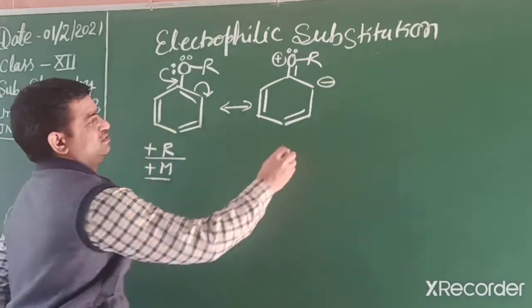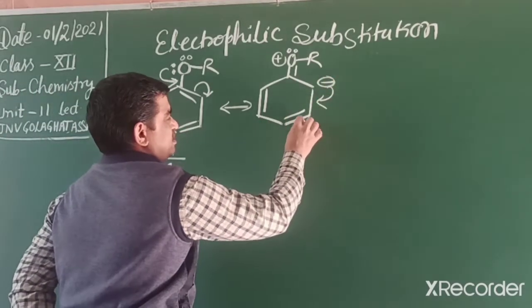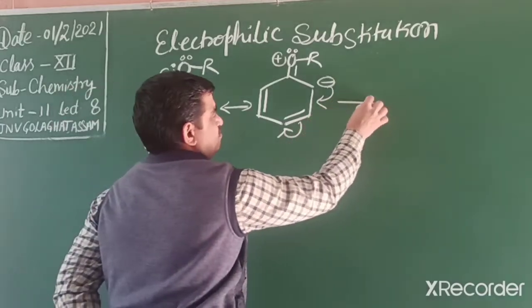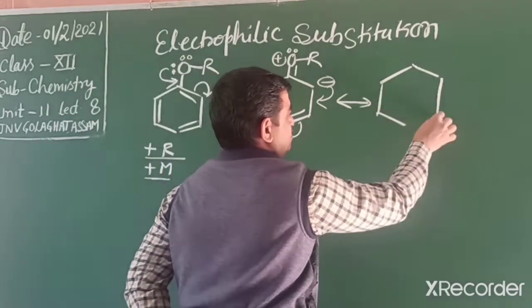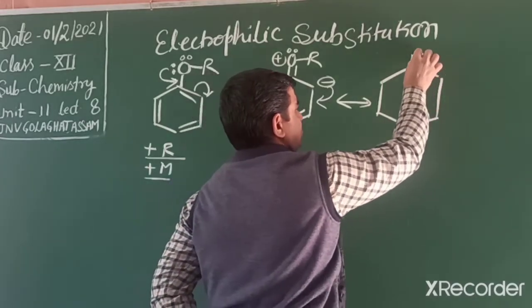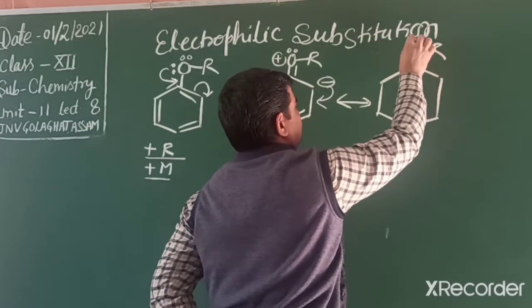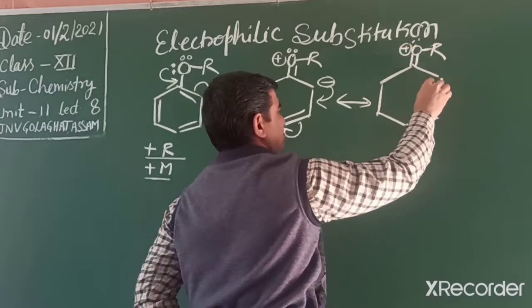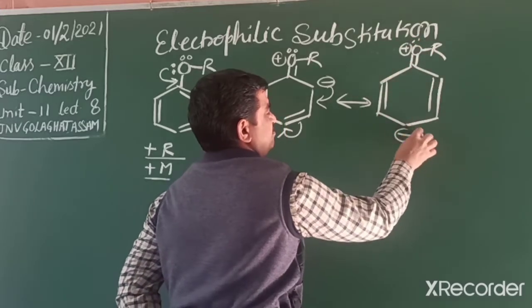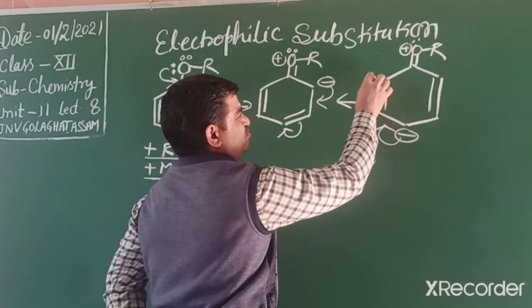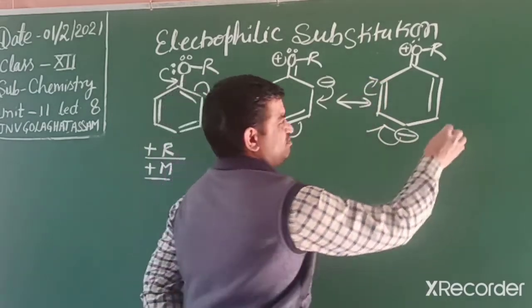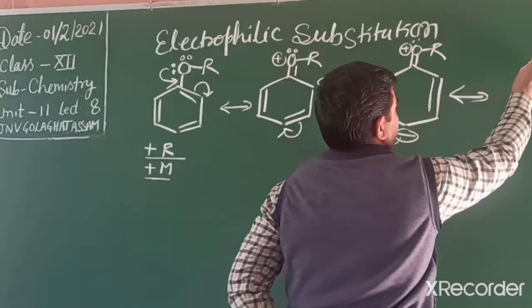First resonance, then further its electron moves, then more movement of electron it can show.